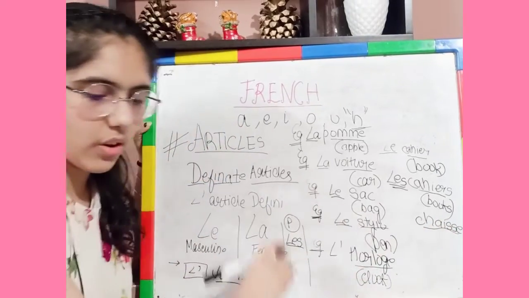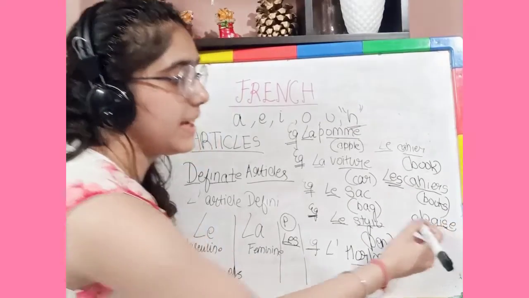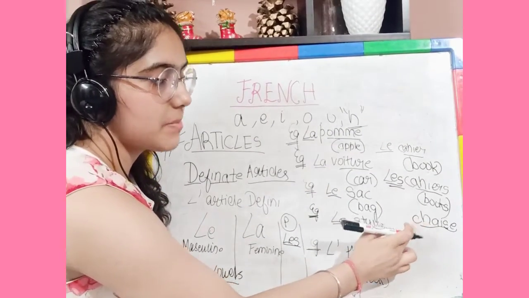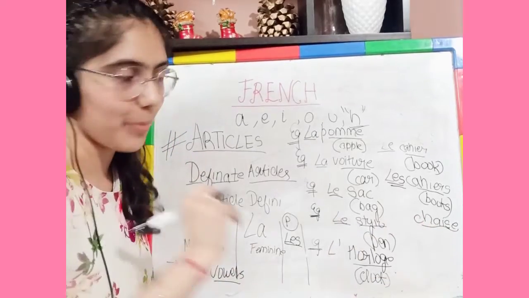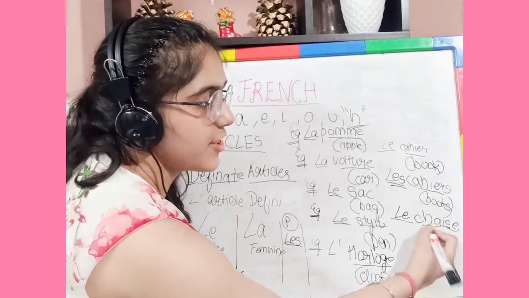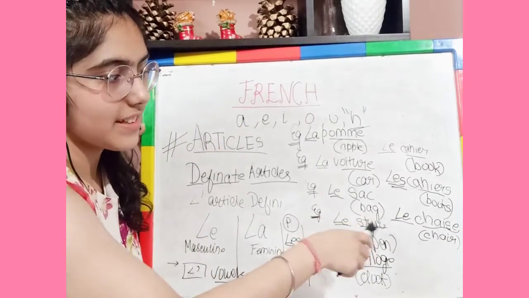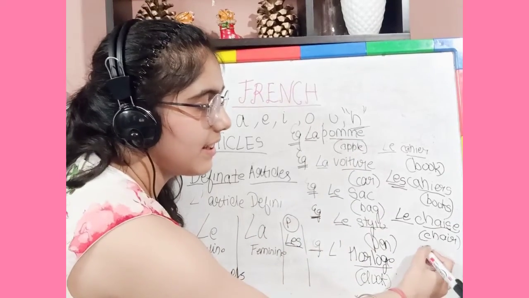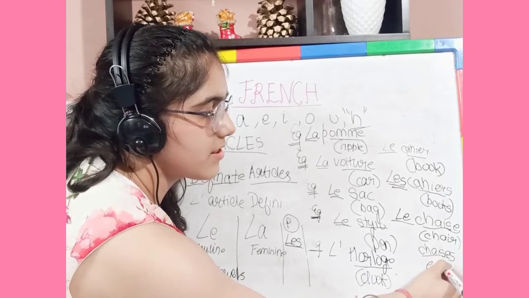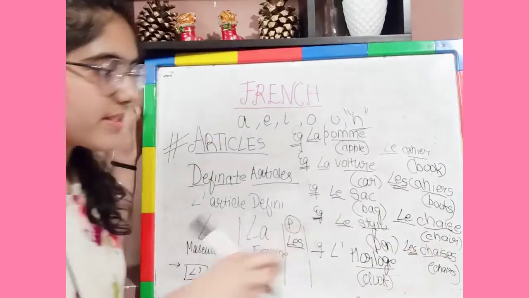Chaise. Now let me check the spelling. Yeah, it is a single s and e. These types of mistakes can easily be made when you are learning French. If you are a new beginner, the spelling is c-h-a-i-s-e. Learn it properly. What is this? Chaise is chair. What if it is plural, the chairs? Then we write chaises, the chairs, and then we have les. So this is the word for chairs.